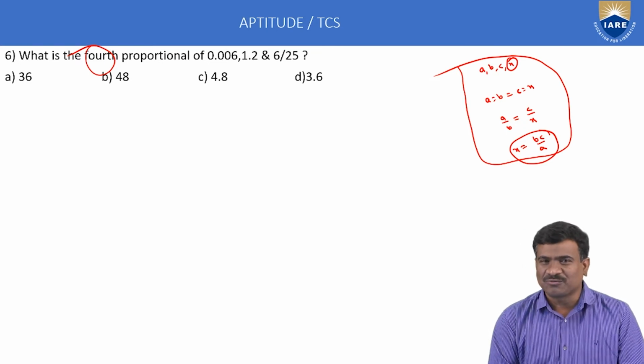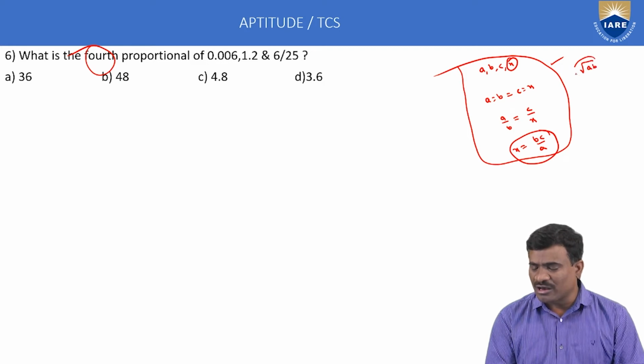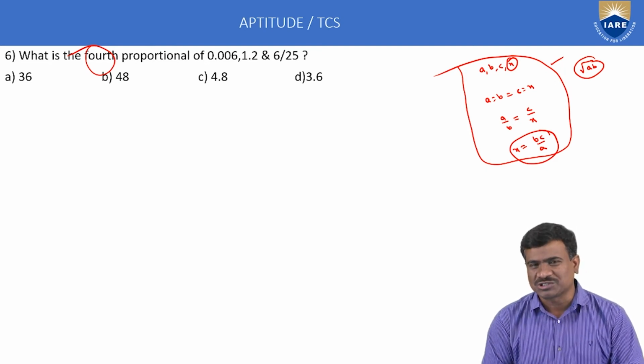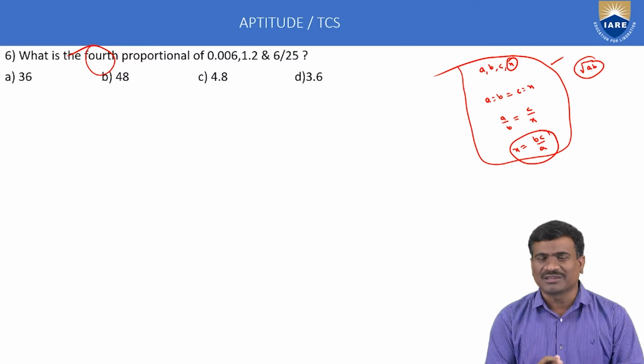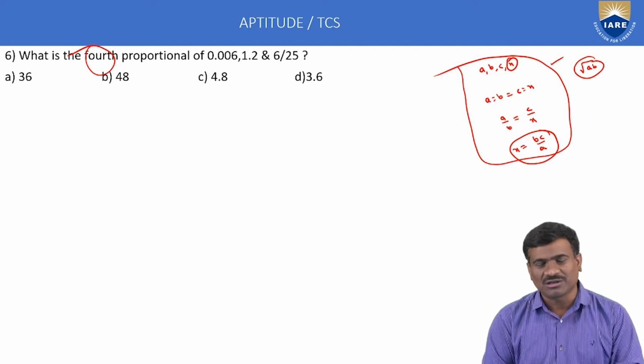Mean proportion: find the middle number using the same logic. Here the mean proportion formula is root of AB. Apply the same method for third proportion: find the third number by using proportion. Third proportion method is B square by A. These three are very important to ratio and proportion.